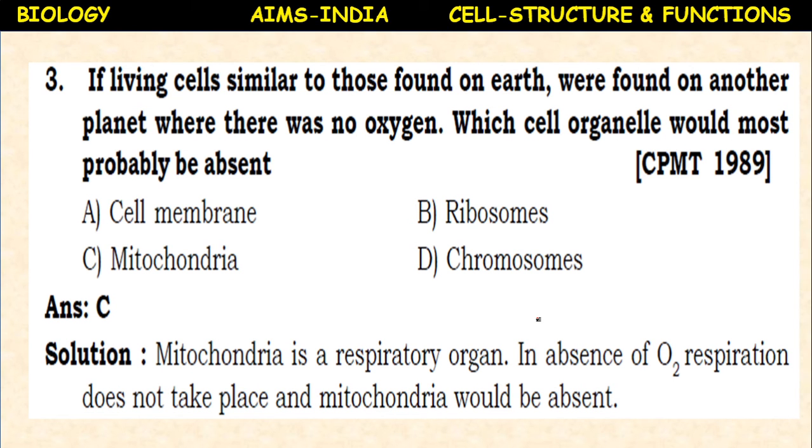Next, if living cells similar to those found on Earth were found on another planet where there was no oxygen, which cell organelle would most probably be absent? Cell membrane, ribosomes, mitochondria and chromosomes are given.